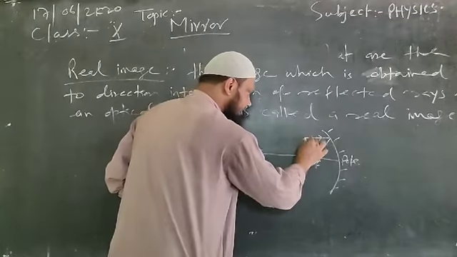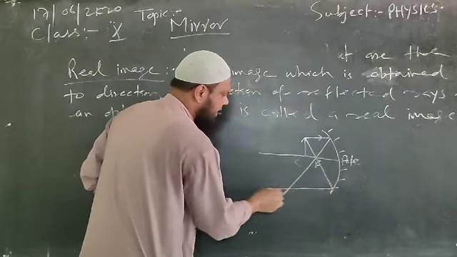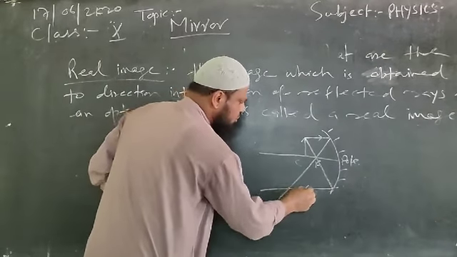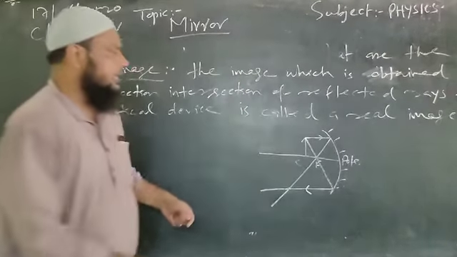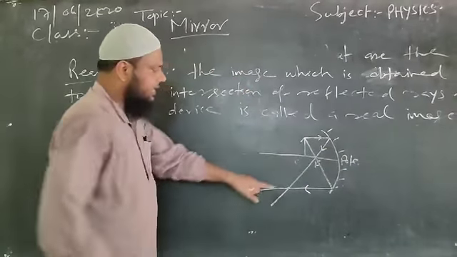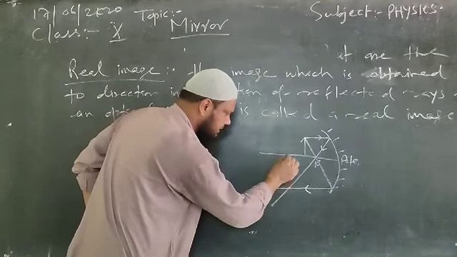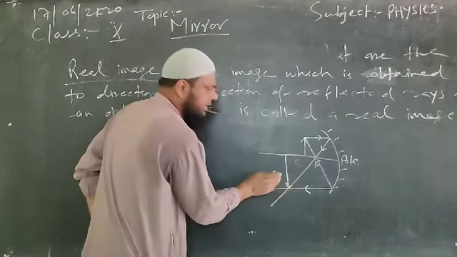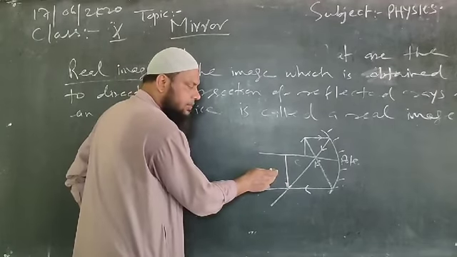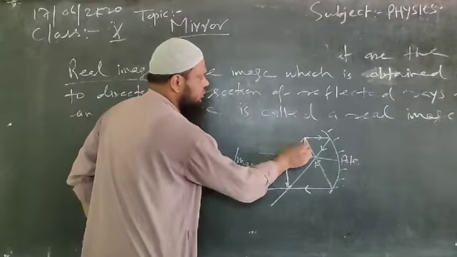We will take another ray passing through the focus point, and after reflection it will become parallel and will go like this.